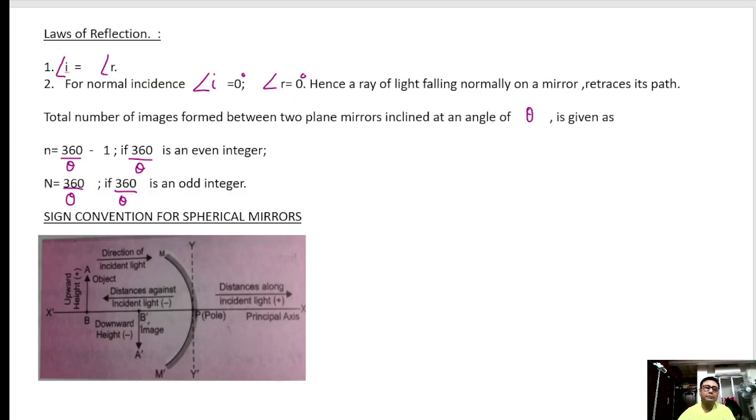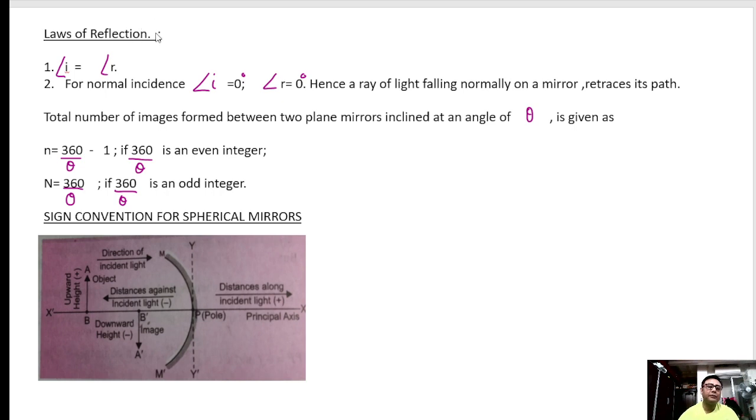First of all, you will be learning laws of reflection, and this is what you have already learned. I think this is what you have already seen from class 8. So I will not go into this in much detail, I will just remind you of certain facts about this topic.